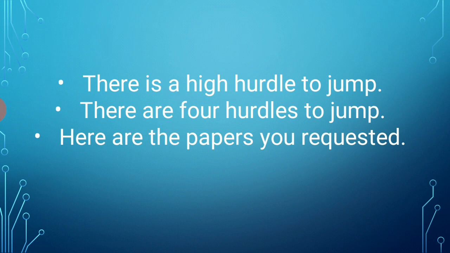Now in sentences which begin with here or there, the true subject, or the real subject, follows the verb. Like there is a high hurdle to jump, but there are 4 hurdles to jump. So the verb agrees accordingly, as the true subject follows the verb. Again, in the third one, here are the papers you requested.